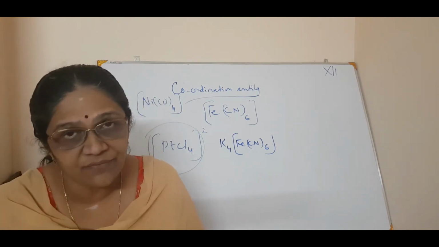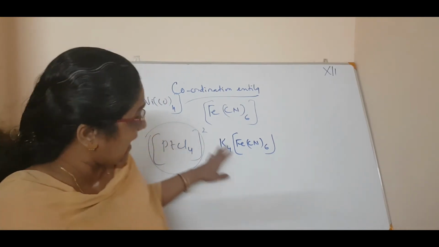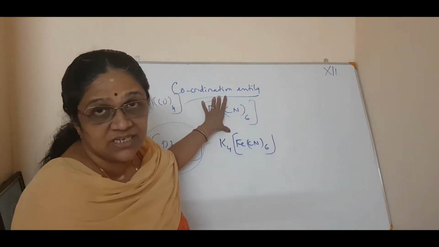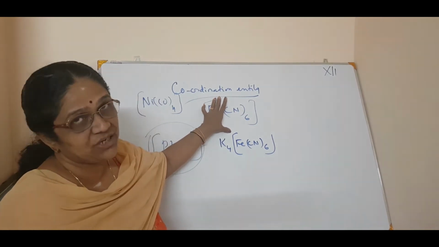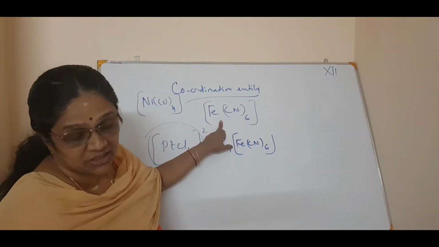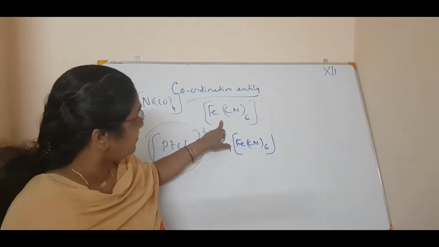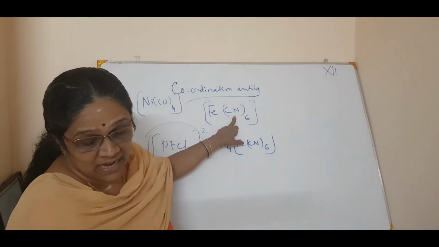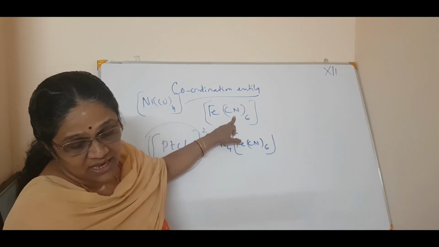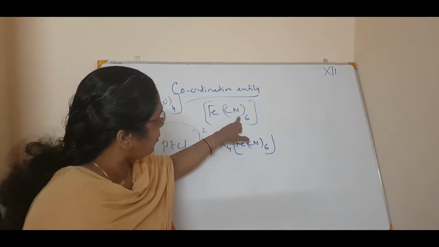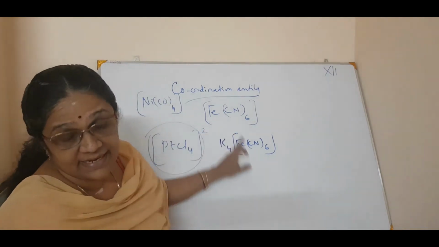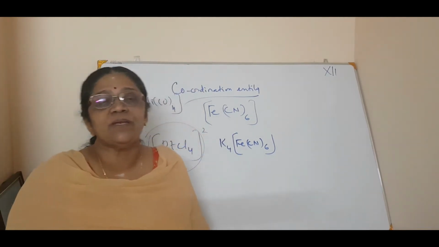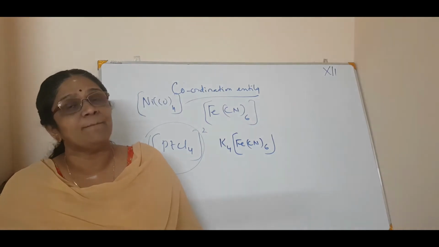In this coordination entity, the atom or ion to which a fixed number of ions or groups of ions are bound in a definite geometrical arrangement is called the central metal ion.